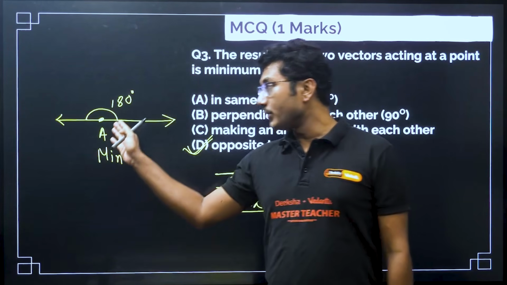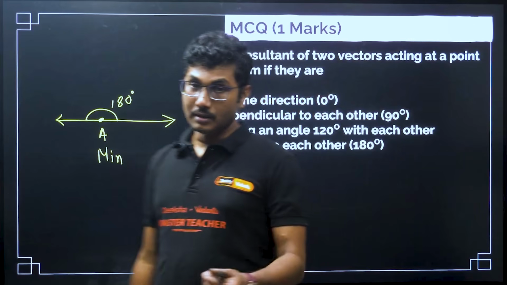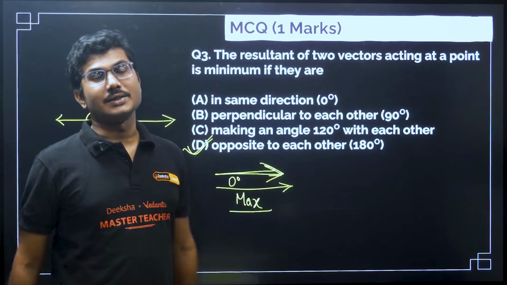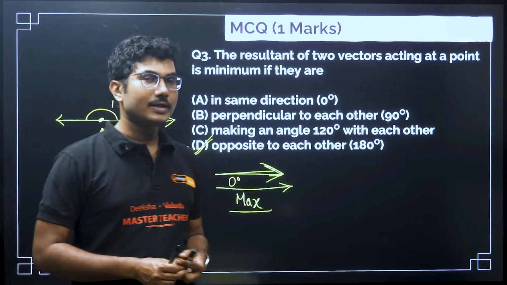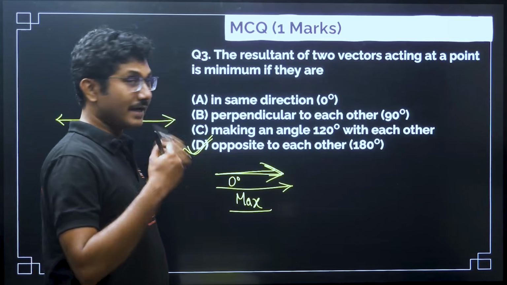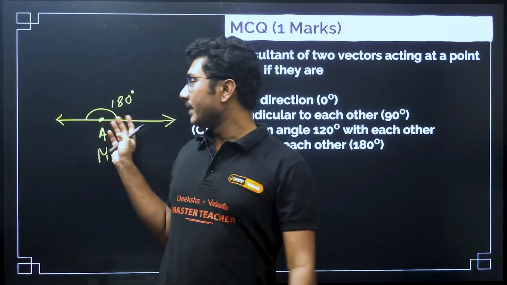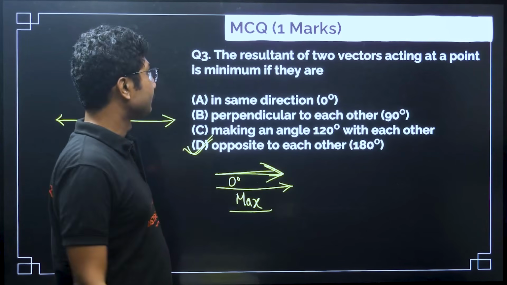So even though we are discussing minimum over here, in the exam the question came when the magnitude will be maximum, you say that sir, you have only taught us the minimum one, not the maximum one, right? So don't have any doubt in your mind, it will be maximum at 0 degree, minimum at 180 degree, and in between values at any other angles.